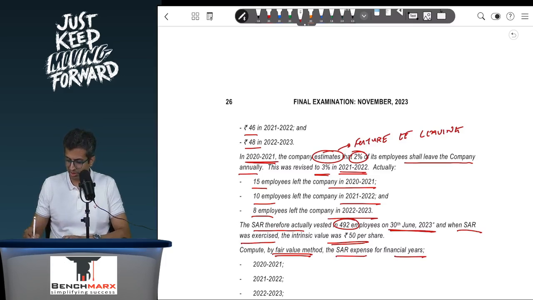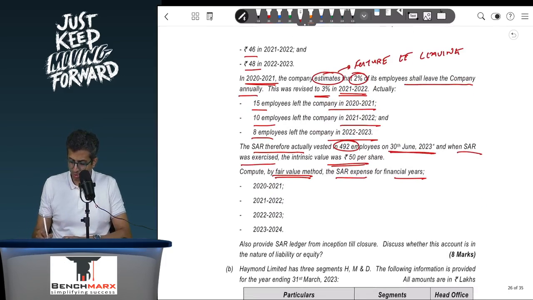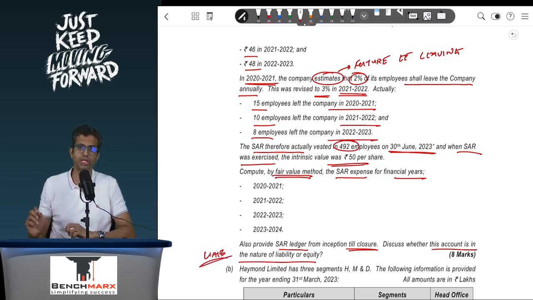The SAR expense for the financial years, each of the years. Also provide the SAR ledger from inception till closure. Discuss whether this account is in the nature of liability or equity. Well, this is in the nature of liability because there is a contractual obligation to deliver cash.